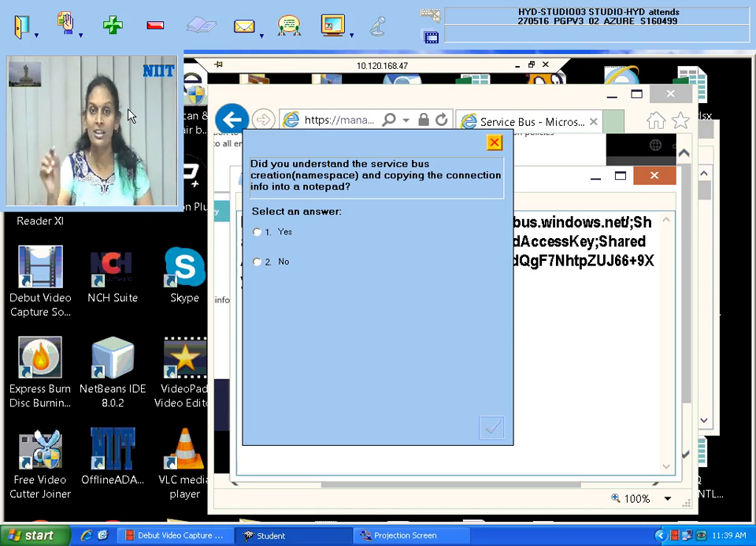See, on the connection string right side, Monica, there will be one icon. You place the mouse on it. If you click on that icon, it will copy that information into the clipboard. That means if you place the mouse pointer there, it will show copy to clipboard, connection string. There is one icon there.